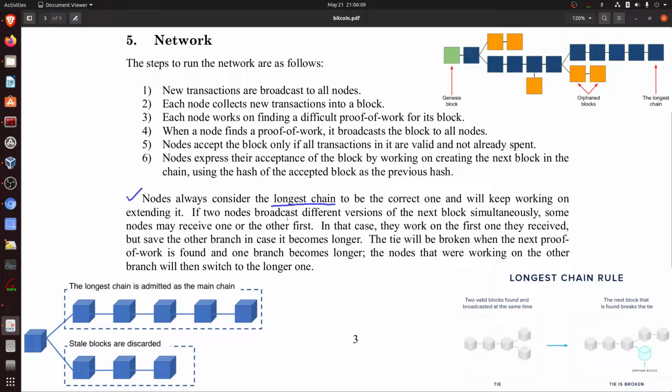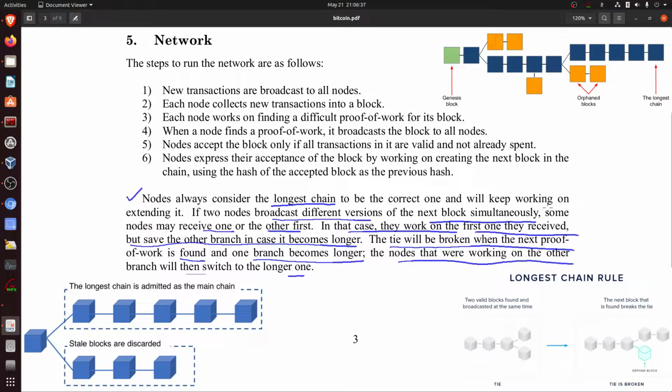If two nodes broadcast different versions of the next block simultaneously, some nodes may receive one or the other first. In that case, they work on the first one they received, but save the other branch in case it becomes longer. The tie will be broken when the next proof of work is found and one branch becomes longer. The nodes that were working on the other branch will then switch to the longer one.